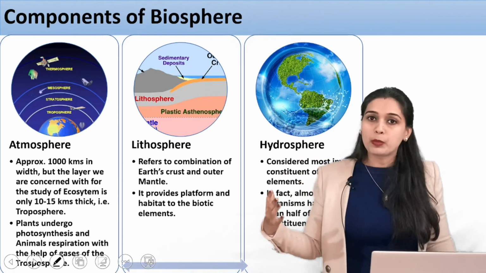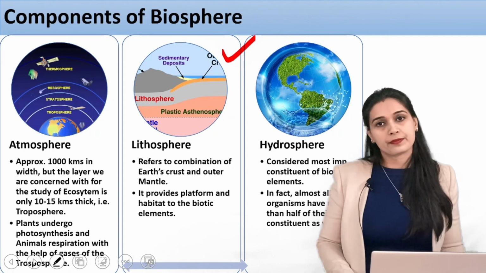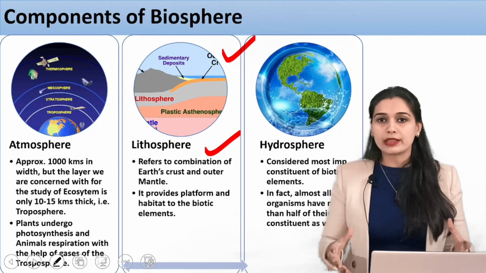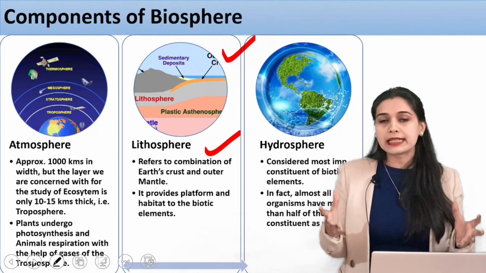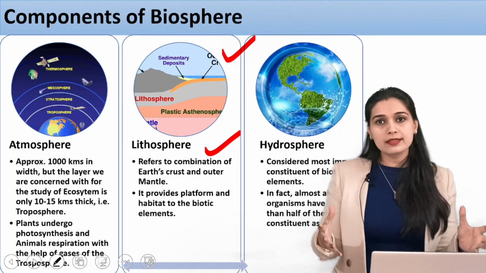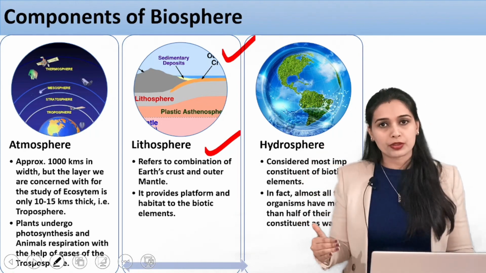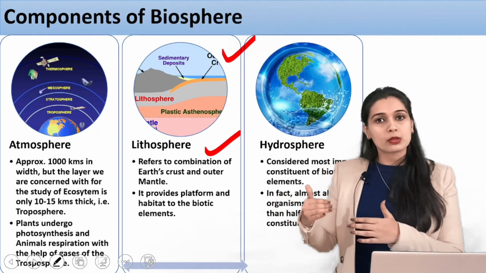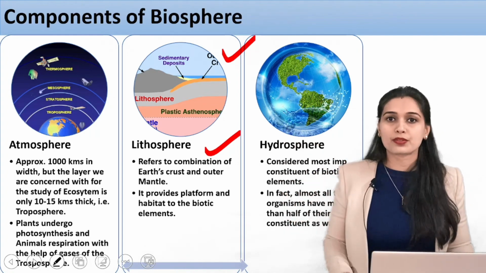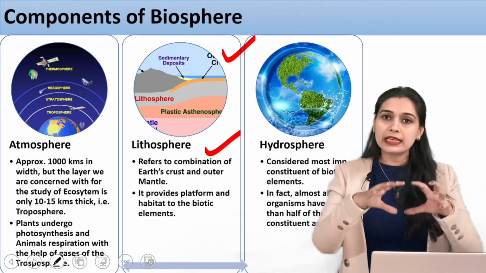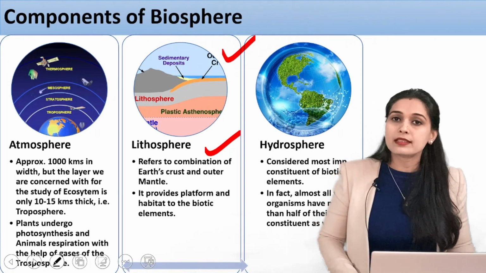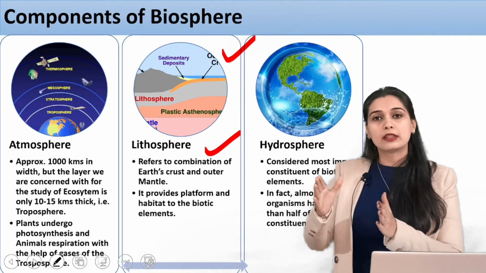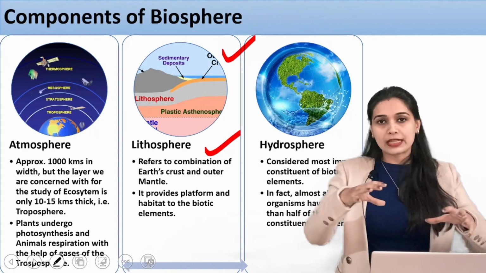The other important component is the lithosphere. In technical terms, the lithosphere is that part of the Earth that is solid. It contains the Earth's crust. Earth has layers: there is the crust, the mantle, and the core. If you are talking about the hard part of the Earth, the layers toward the interior are liquid in nature. So we are talking about the surface layers which are solid: the Earth's crust and also the outer mantle. They both combine to form the lithosphere. Lithos means stone, so that is the hard part of the Earth.